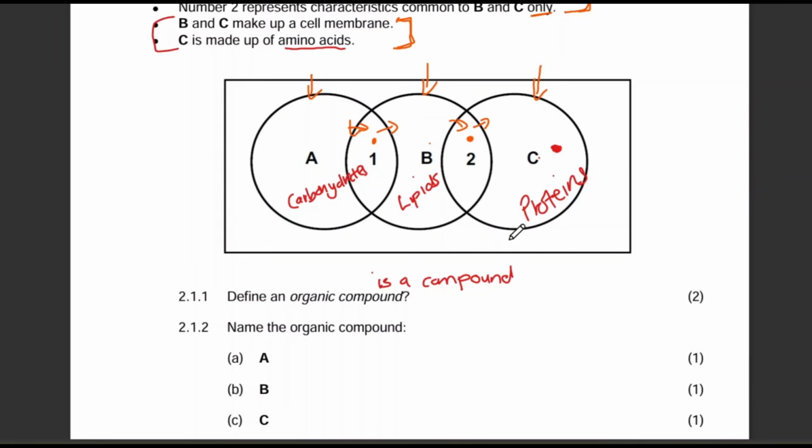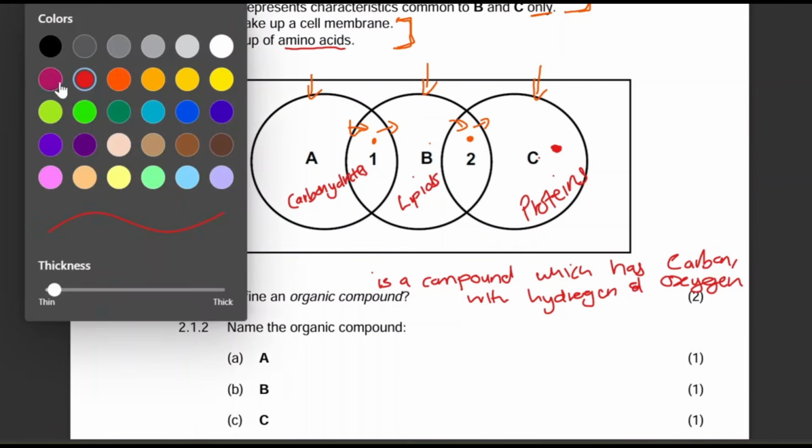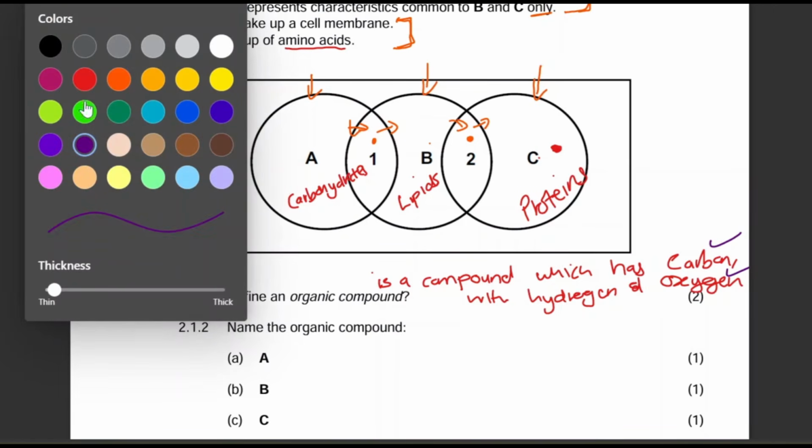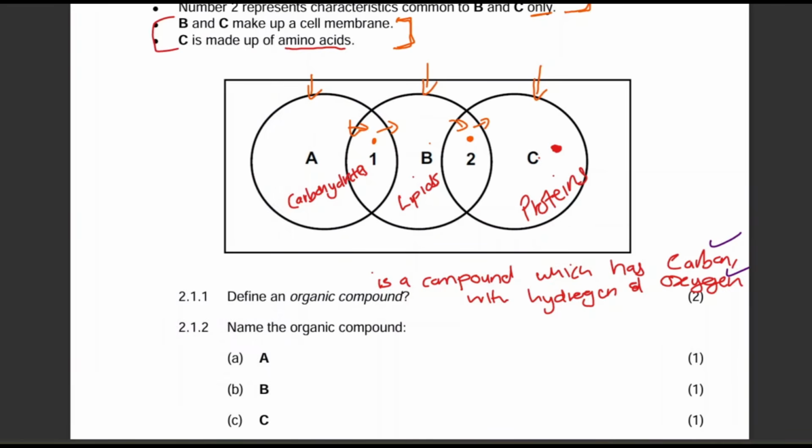So a compound which has carbon with hydrogen and oxygen. And this is not physics, guys. Write the elements in their full name, please. I don't think you'll be penalized if you just write the symbols, but just write the full name.